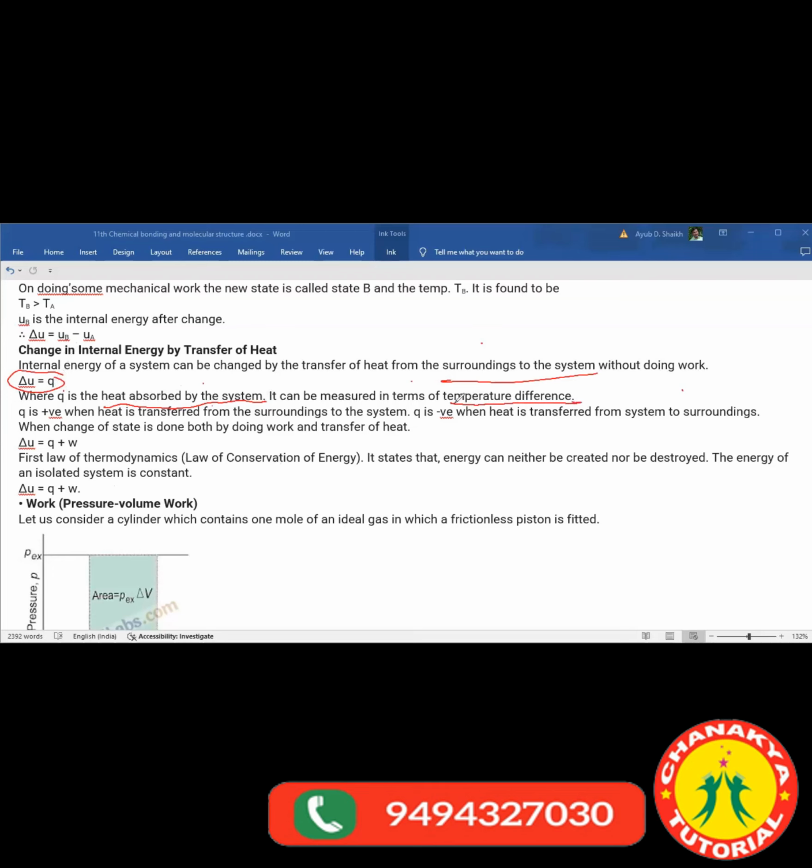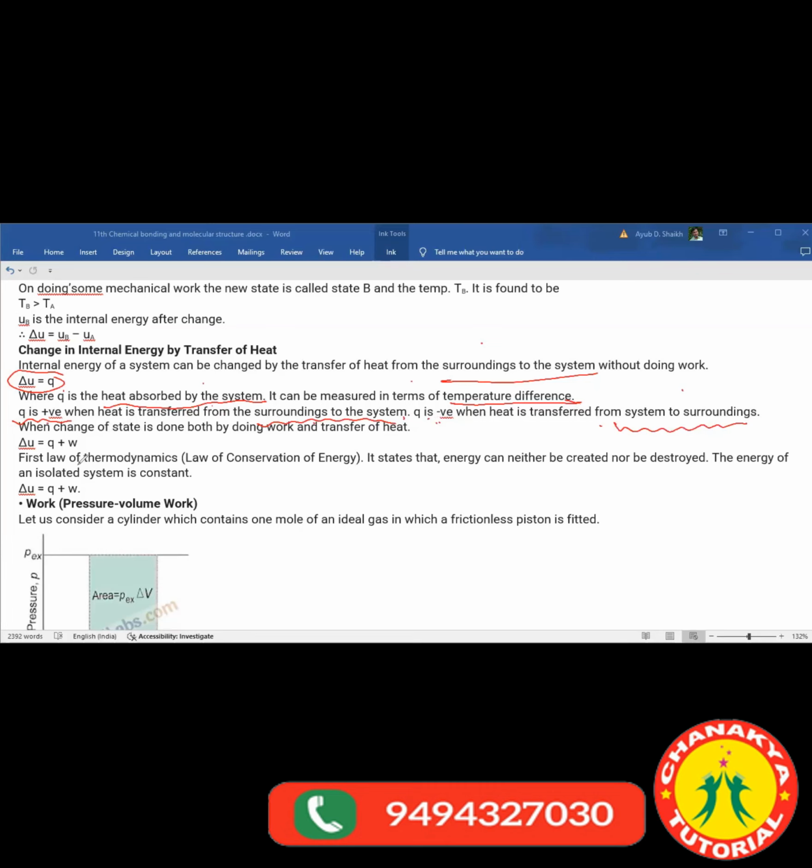Heat can be measured in terms of temperature differences, right? So here it is given Q is positive when heat is transferred from surrounding to the system, and Q is negative when heat is transferred from system to surrounding.